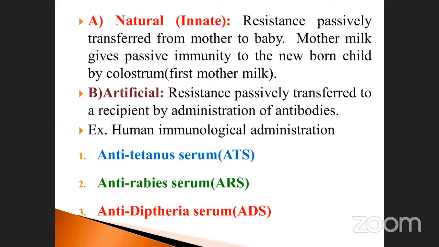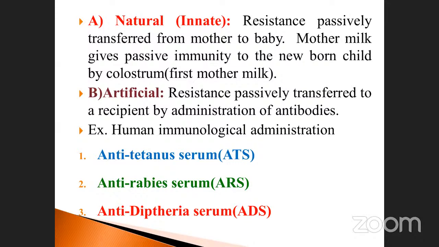Mother's milk gives passive immunity to a newborn child through colostrum. First mother's milk, note it down. This is very, very important. Colostrum is a pale yellow colored fluid. It has many resistance properties, and immunoglobulin A is very high in this category.